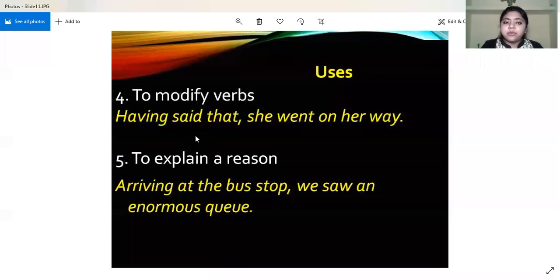Then it is used to modify verbs, like "Having said that, she went on her way." That means after saying that, she went on her way. She completed one action and then she went on her way. So "having said that" is modifying the verb. Then to explain a reason: arriving at the bus stop, we saw an enormous queue. So how do we explain it? Arriving at the bus stop. Unless we go to the bus stop, how can we see the queue? So it gives the explanation of the reason as well.